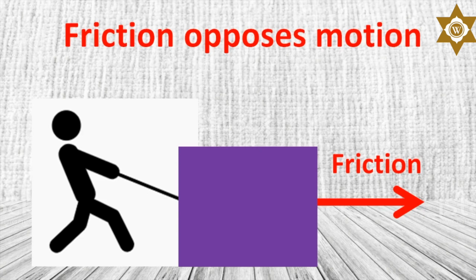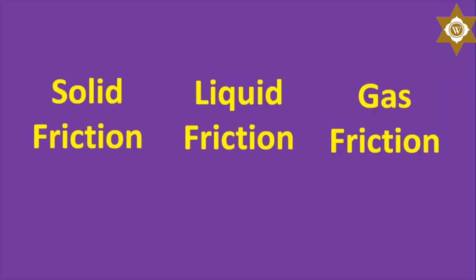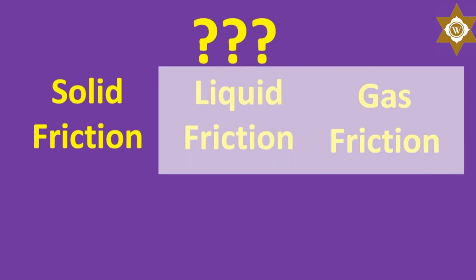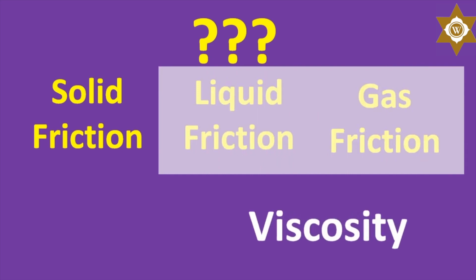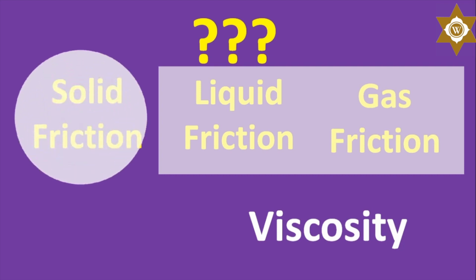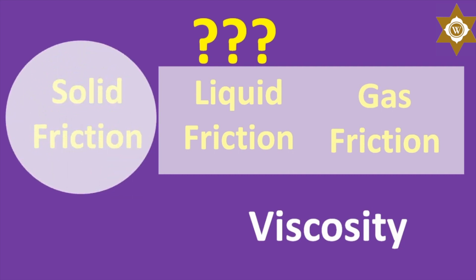Now, does friction only act between solid surfaces? There is also a similar idea as friction for liquids and gases. It is specifically called viscosity. We will learn about it in subsequent classes, but most of the time when we talk of friction, people understand it to be the force between solid surfaces. To be very emphatic, some people usually refer to it as solid friction. I see. So we are learning about solid friction in this class.